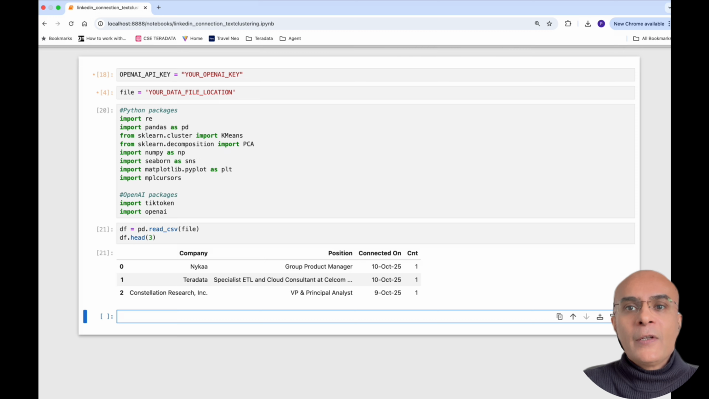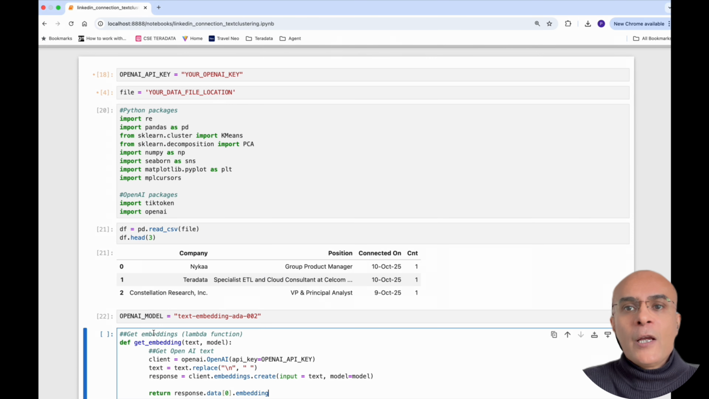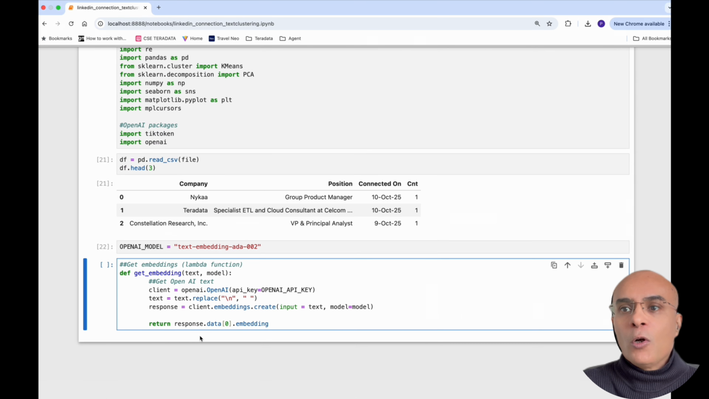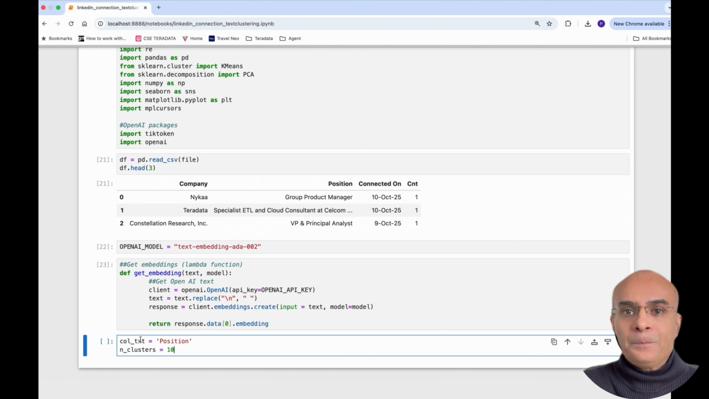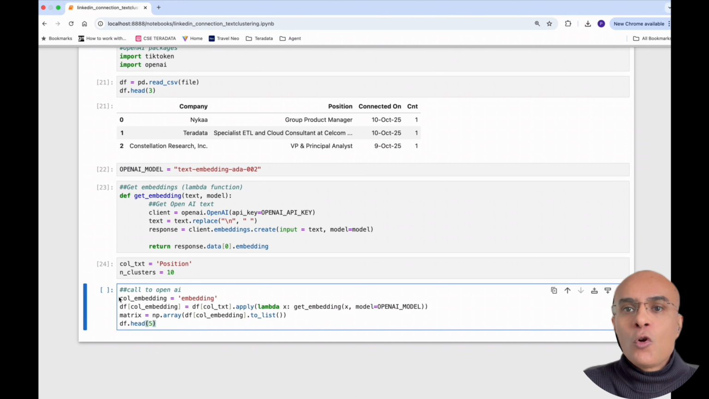Here you can see that we have data related to the company and the position, as well as the connected on date. Here we are going to use a text embedding model called ADA002, and we are going to create a lambda function which takes the text as input. We call this OpenAI large language model and convert this text into an embedding.